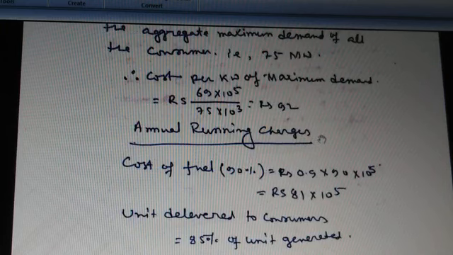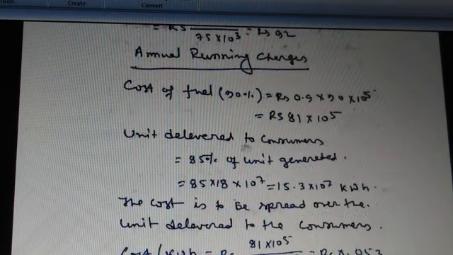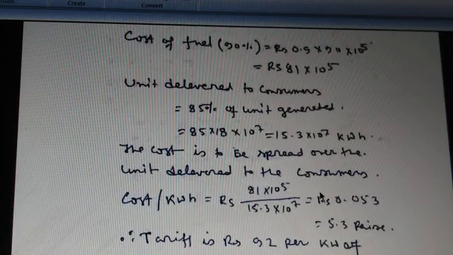Now, the annual running charges. The cost of fuel is 90%, so the cost is 0.9 into 90 into 10 to the power 5, and this equals rupees 81 into 10 to the power 5. The units delivered to the consumers equal 85% of the units generated. So 0.85 into 18 into 10 to the power 7, and this equals 15.3 into 10 to the power 7 kilowatt hour.